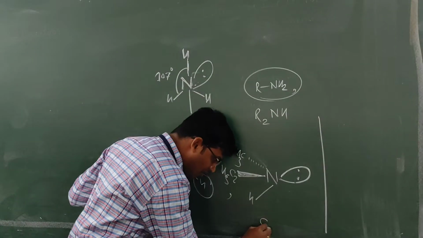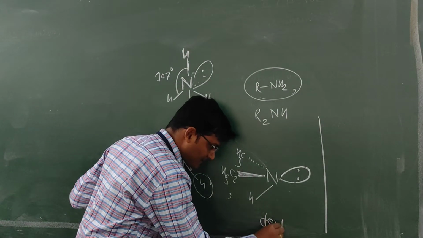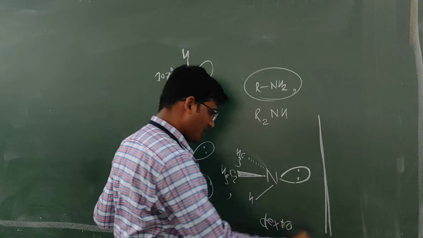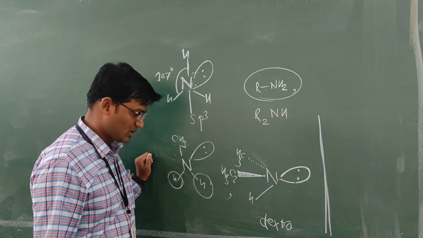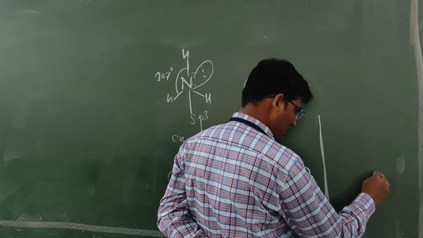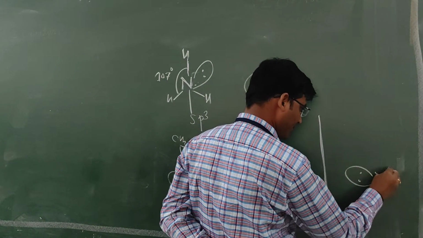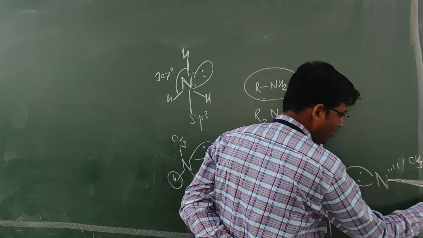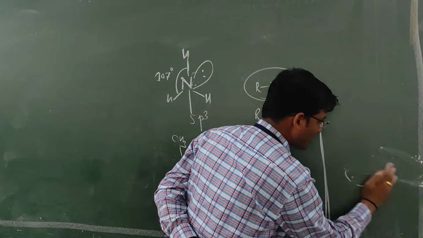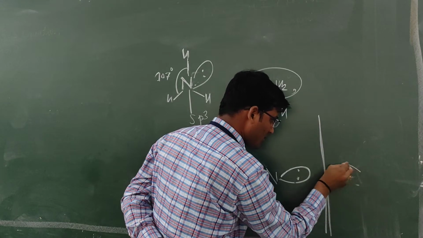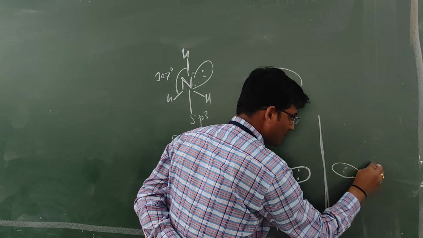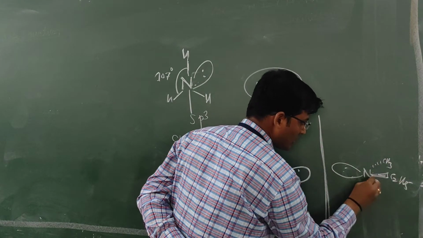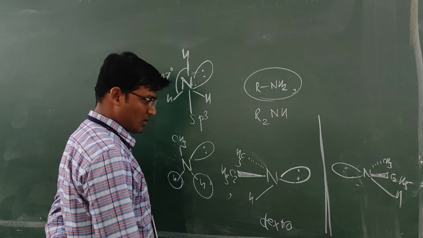If it is the D form, the dextro form, when we place a mirror in front of it, it shows its mirror image, like this, with lone pair, CH3, C2H5 and H. This is the mirror.